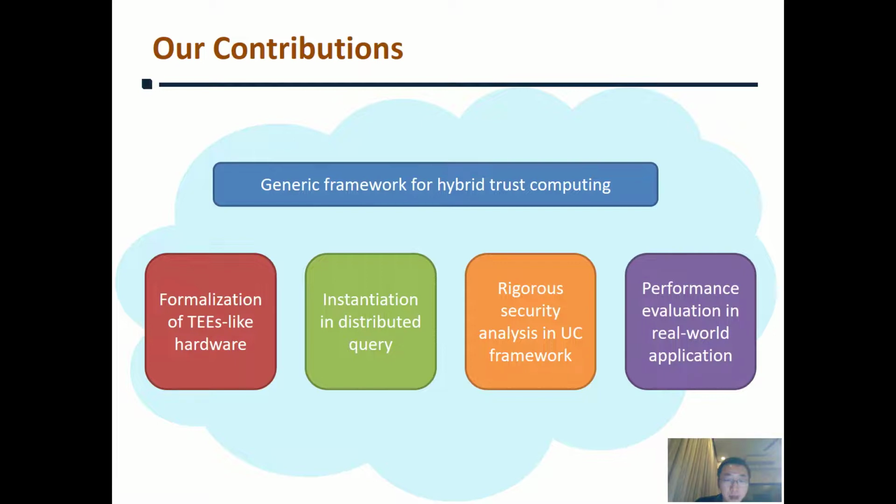In this talk, I mainly introduce the generic framework and its instantiation in designing a select and join query protocol, as well as their experimental results. For the formalization and security analysis, they are a little bit theoretical, so please refer to our paper if you are interested in them.